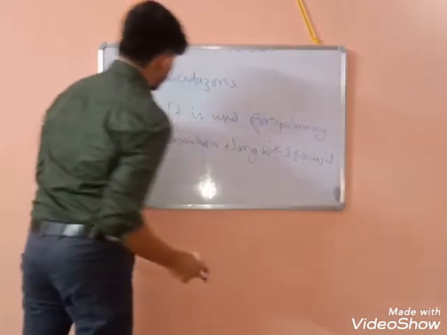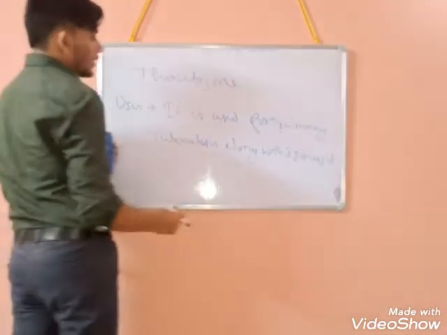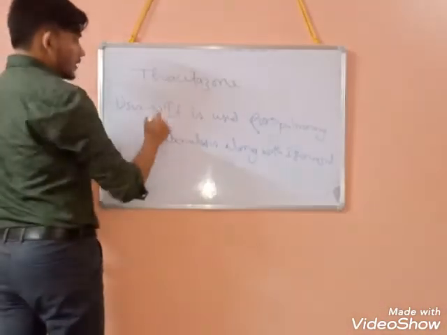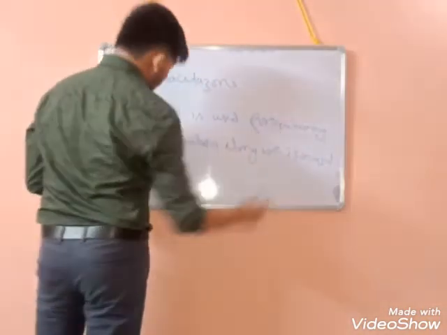We have already studied isoniazid, which is also an anti-tubercular drug. So it is used for pulmonary tuberculosis along with isoniazid.